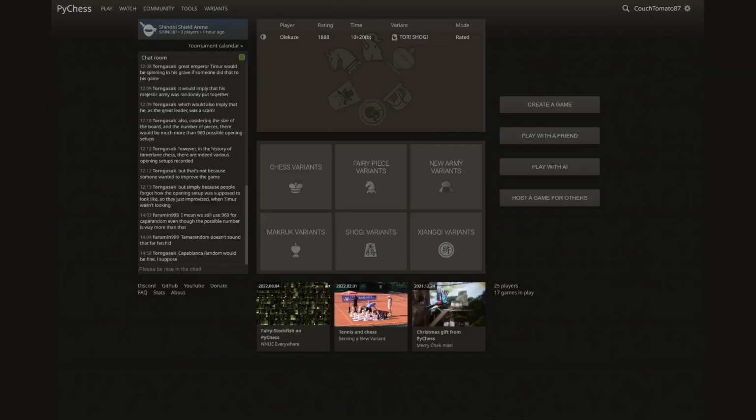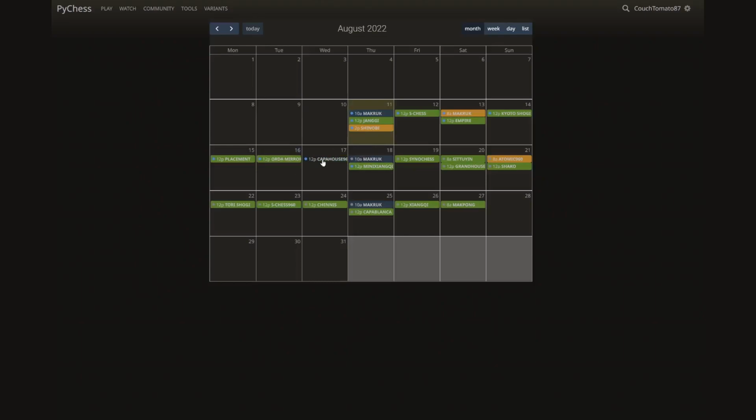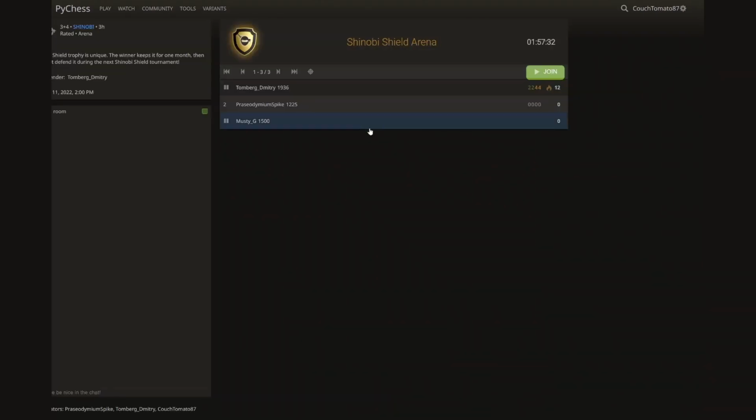One more feature we have on this website are tournaments. So on the top left, you can see the next tournament that's coming up, and below that there's a tournament calendar. So this is the list of tournaments that we have being scheduled. And at the time this video is being made, it's August 11th. So we have a Makrook tournament at 10 a.m., a Janki tournament at 12 p.m., and a Shinobi tournament at 2 p.m.